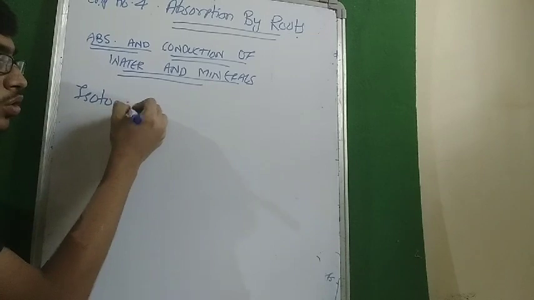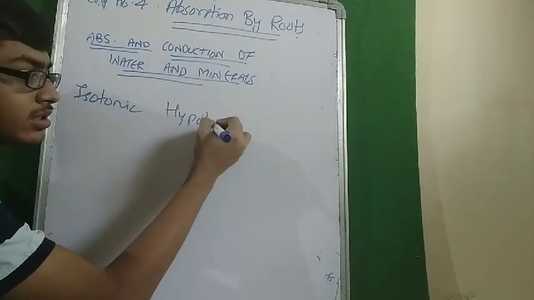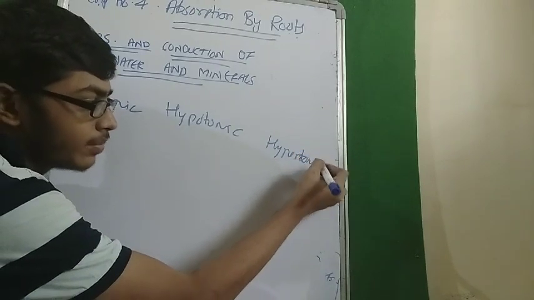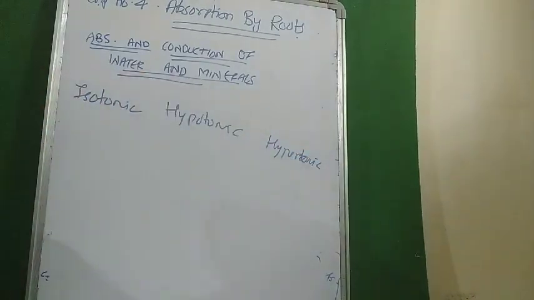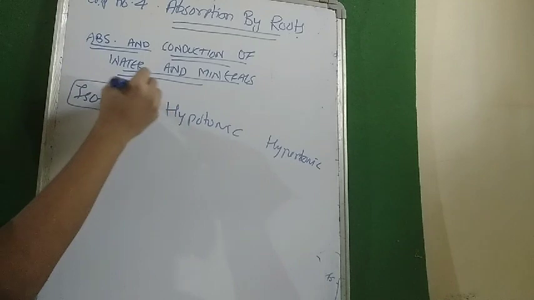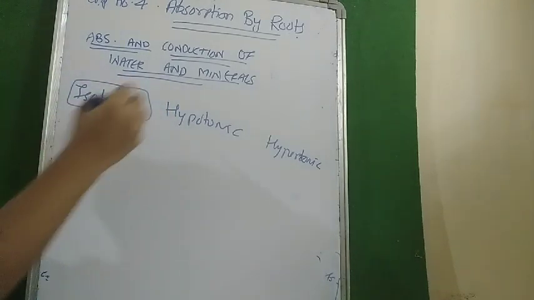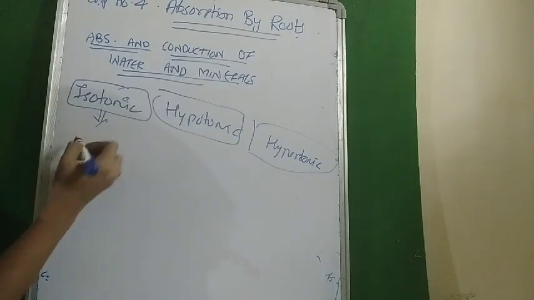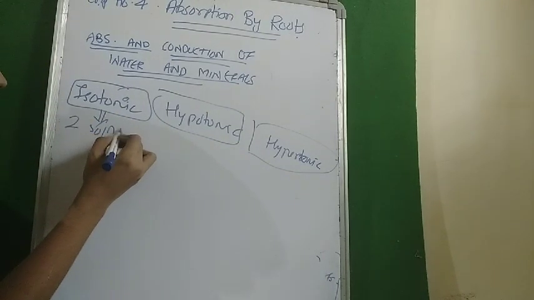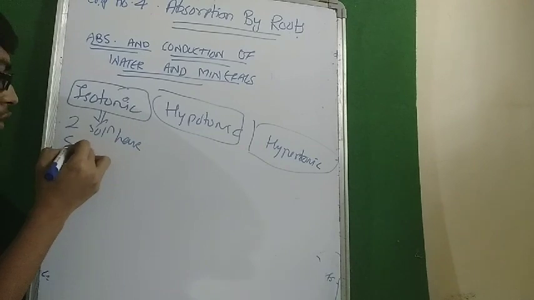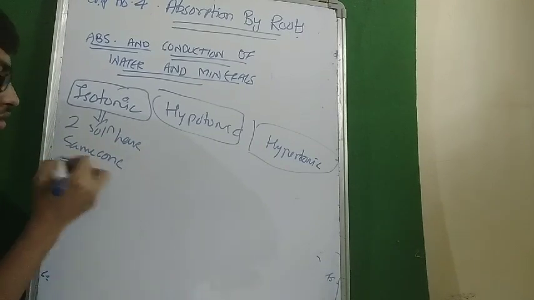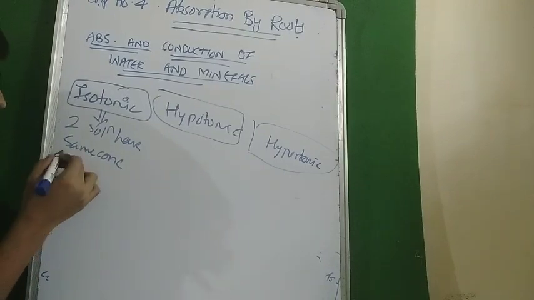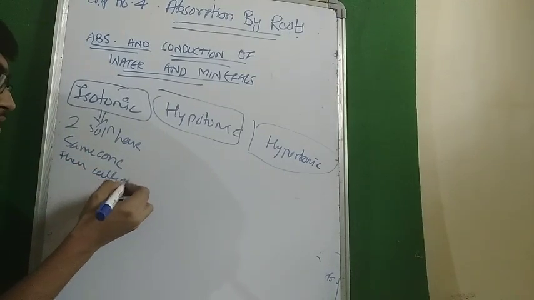Now, considering a few terms, we all know their definitions, and I am just writing them down. Isotonic, hypotonic, and hypertonic. What is the meaning of these terms? Simple. If two solutions have the same concentration of solutes, then they are called isotonic.